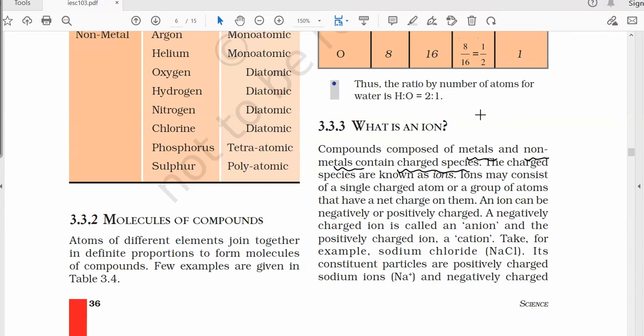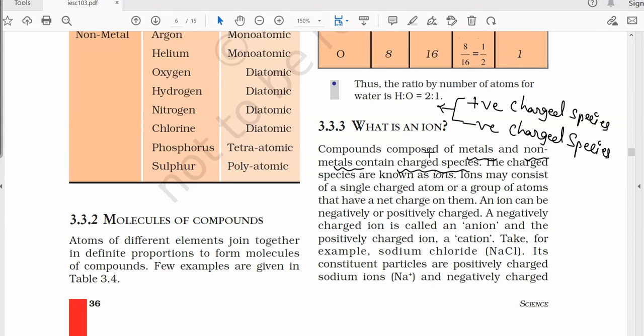So how many types of charged species can be there? Either a positively charged species or a negatively charged species. And these negatively and positively charged species, which are present generally in compounds containing metals and non-metals, are termed as ions.